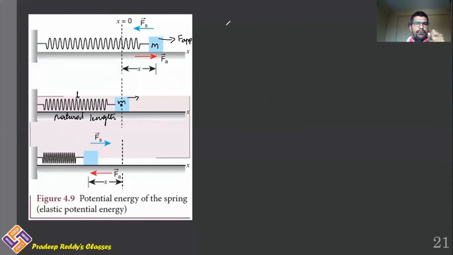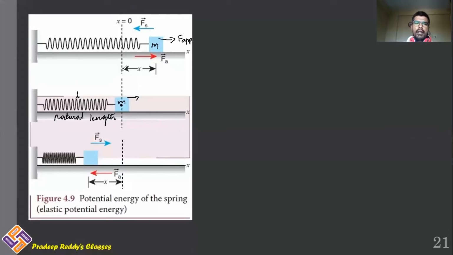That means spring force is applied in the opposite direction to that of the applied force. As you try to elongate the spring outward, spring force will be acting in the opposite direction to maintain its natural length constant. So spring force is denoted with a left arrow mark, whereas applied force is denoted with a right arrow mark. Both are opposite to each other. That's point number one you need to understand.